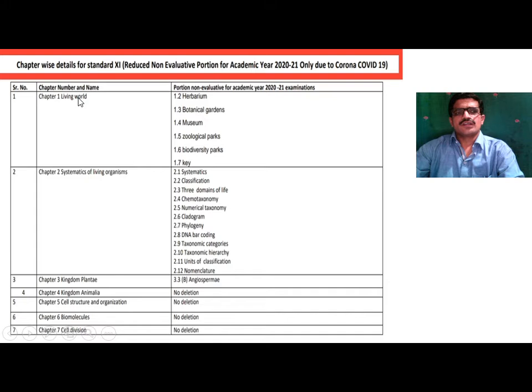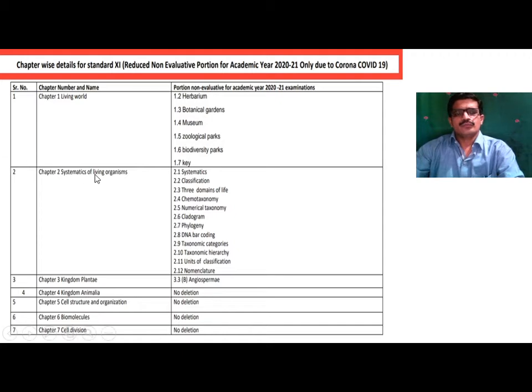So chapter number 1, living world. In this chapter, herbarium, botanical gardens, museum, zoological parks, biodiversity and parks, and key. These topics are deleted from this chapter. Only the basic principles of life we will study in this chapter.